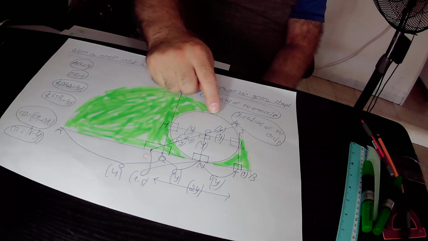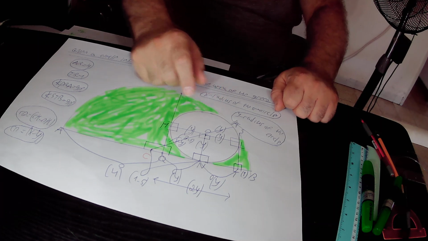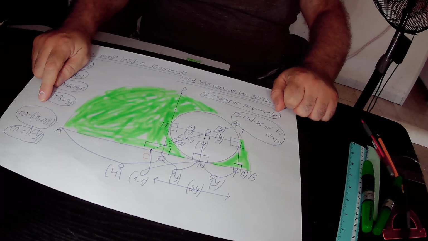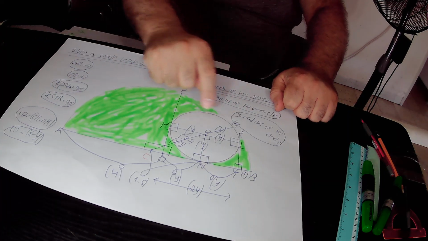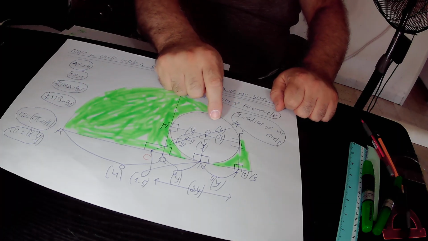So if COK is one straight line, it means that CO must be equal to CK minus OK. CK is the radius of the semicircle, that is x, minus OK. OK is the radius of this small circle, that is y.